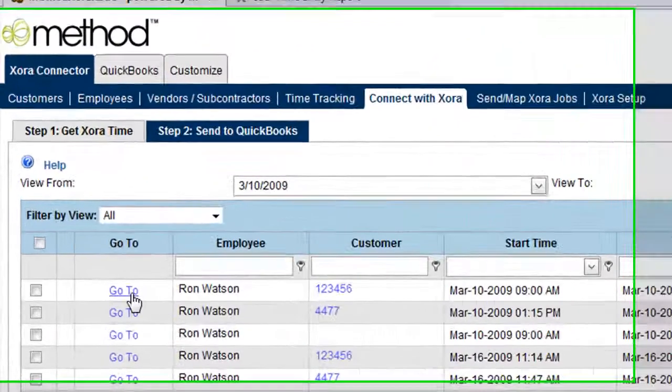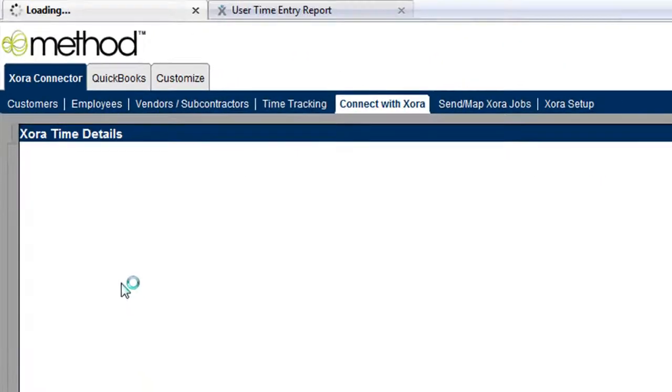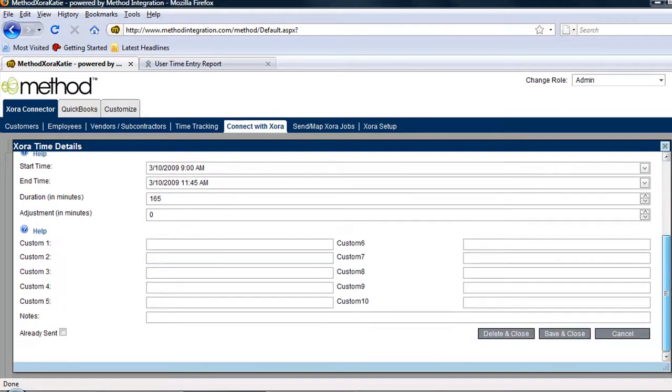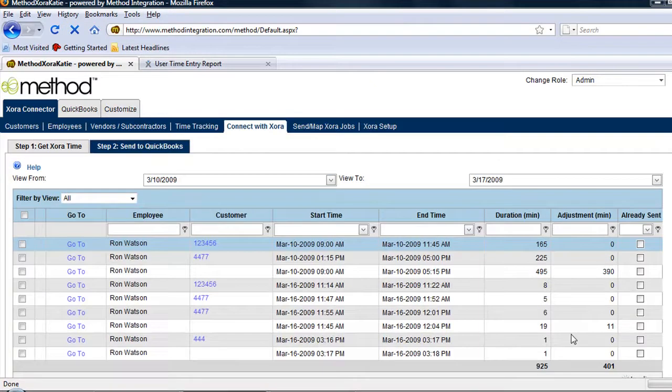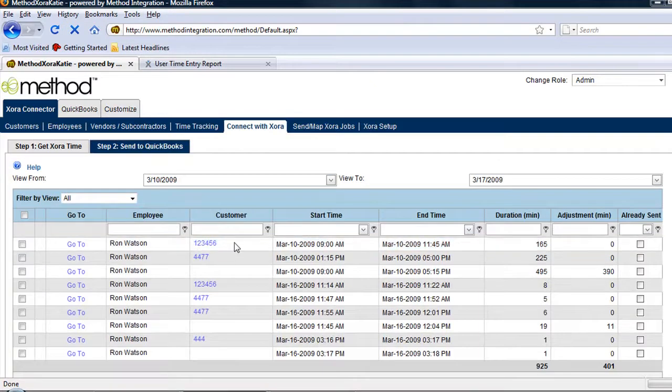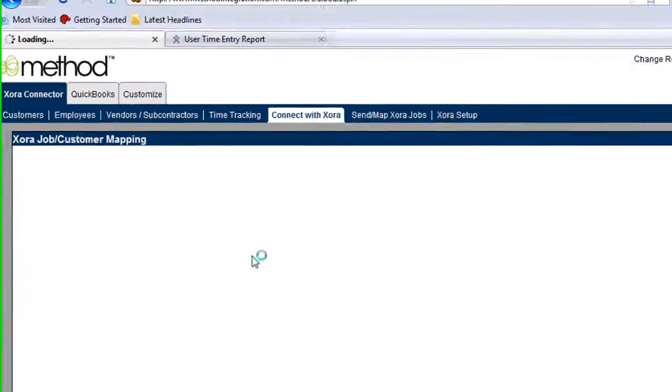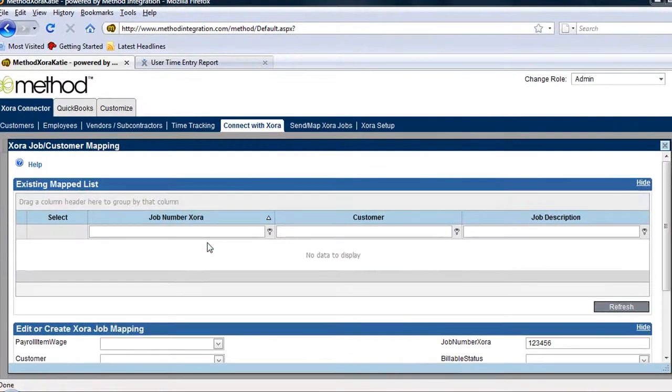If we click Go To beside one of the times, we can see that the default QuickBooks items appear. Click Save and Close. You will notice that currently there are numbers showing where a customer name should be. Click on the number, and the Custom Job Mapping window will appear.